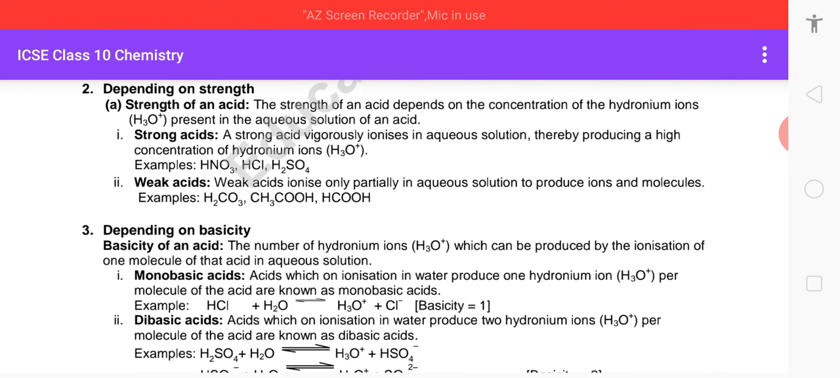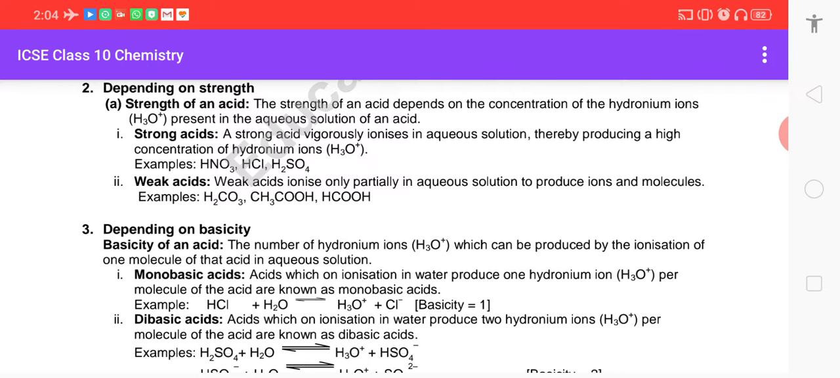Now, children, we have also classified acids depending on their strength. The strength of an acid depends on the concentration of hydronium ion present in the aqueous solution of the acid. A strong acid vigorously ionizes in solution, thereby producing a high concentration of hydronium ion. For example, nitric acid, hydrochloric acid, sulfuric acid. Weak acids ionize only partially in aqueous solution to produce ions and molecules. For example, carbonic acid, acetic acid, formic acid.